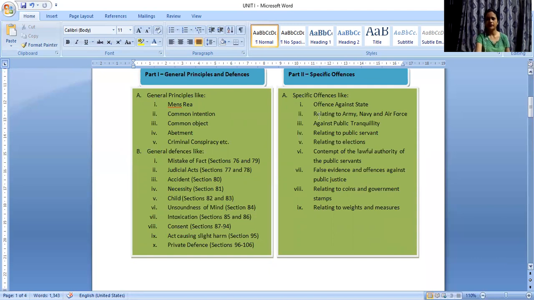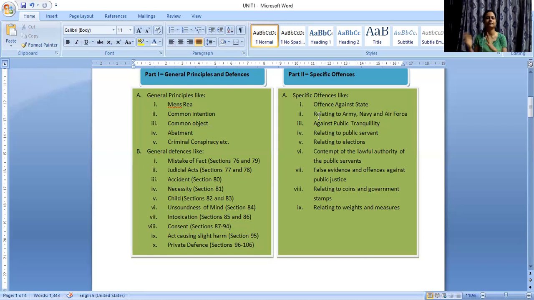Similarly, on the other hand, we have specific offenses. First of all, we need a basic understanding of the principles that constitute a crime and what defenses we have in case a case is filed against us. Then we have specific crimes like crimes committed against the state, crimes affecting the human body, property, right? Crimes committed against the Navy, Air Force.